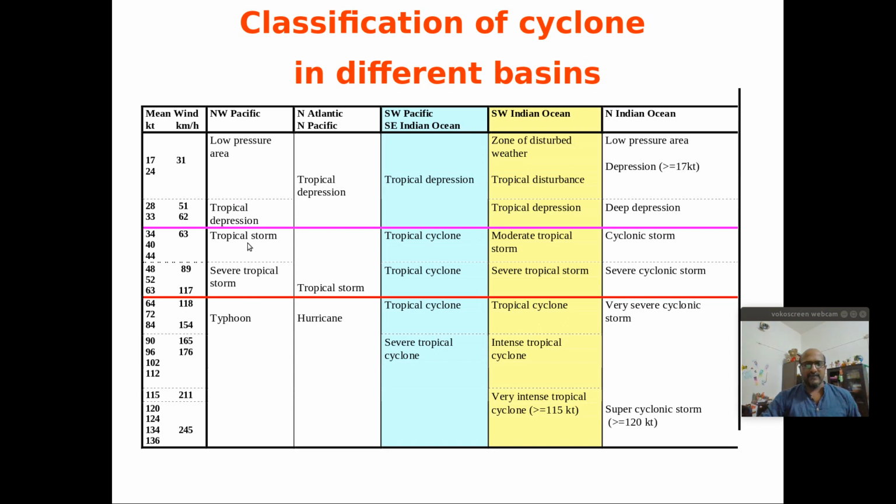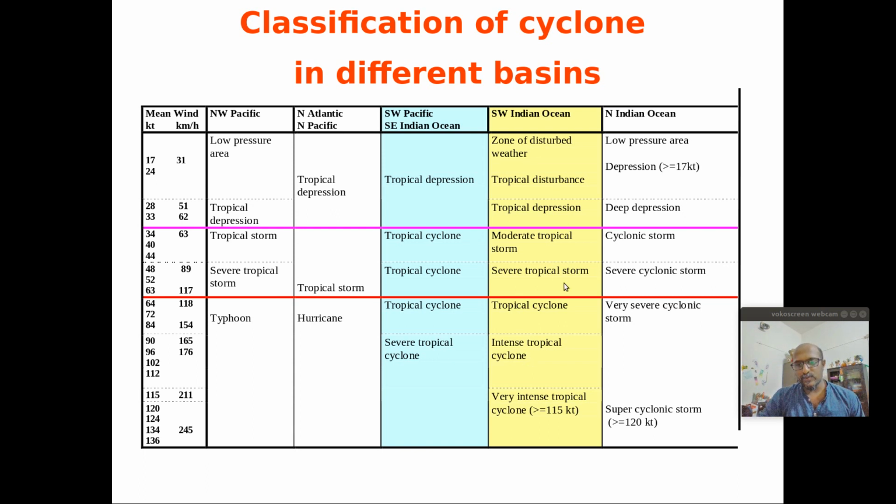In the Pacific, the cyclonic systems are locally known as typhoons, and in the North Atlantic they are known as hurricanes. So the classification is like this. In the Southwest Pacific and Indian Ocean, we classify them as tropical storms or cyclonic systems.